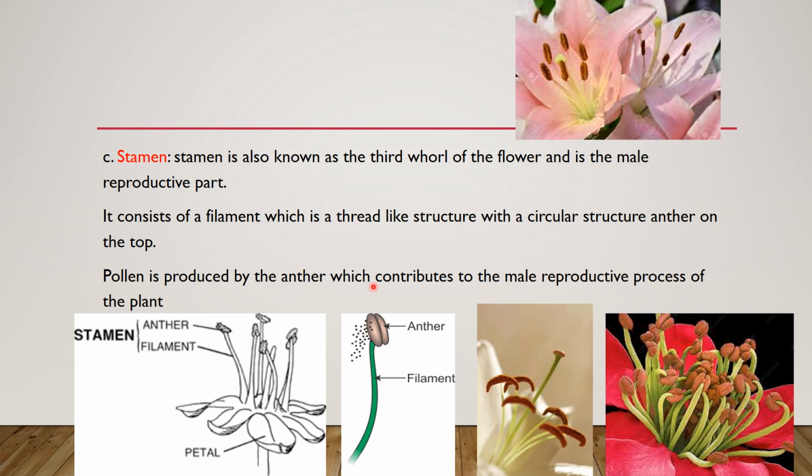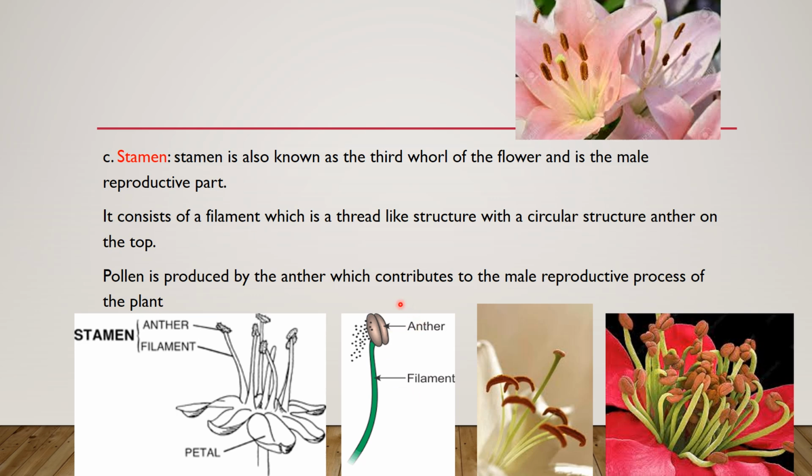So the stamen consists of two parts: the filament, a thread-like structure, and a circular structure called anther on the top of the filament. So this is all called a stamen.